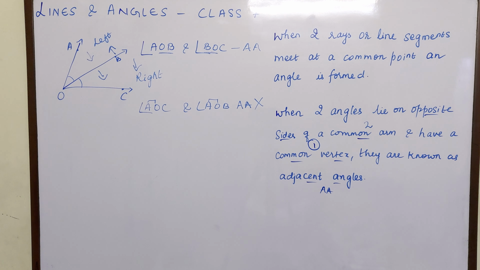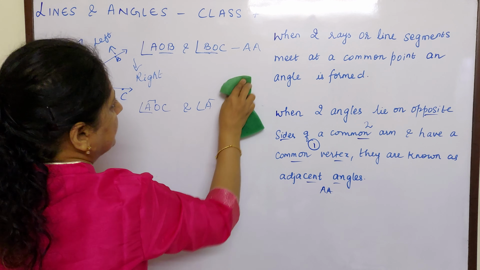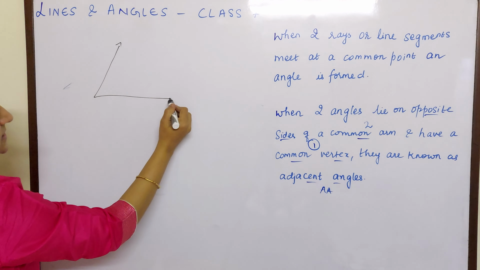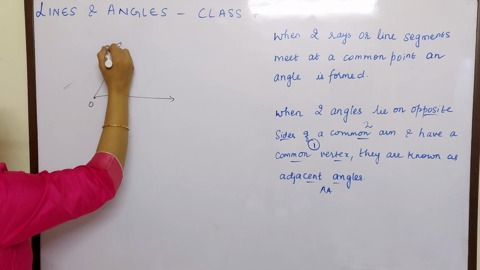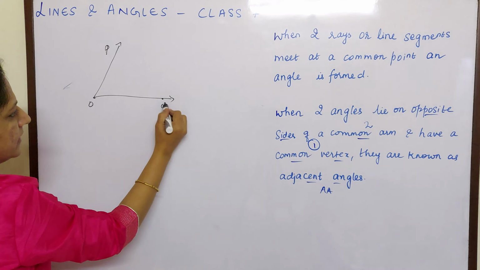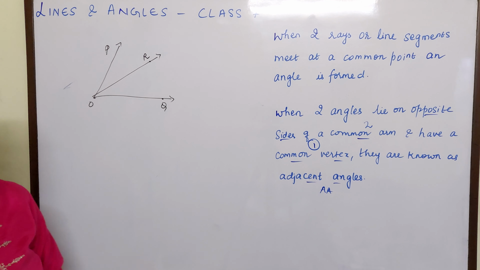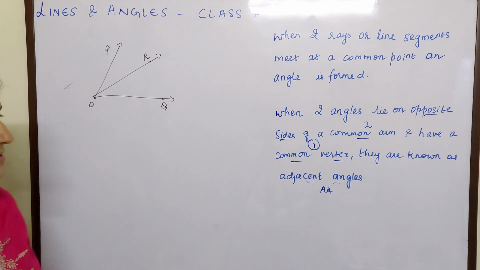So let us see one more example to have a clear picture. You can also participate now. OP and OQ are rays, and an angle is formed. OR is the common arm. Now let us see what the adjacent angles are in this.